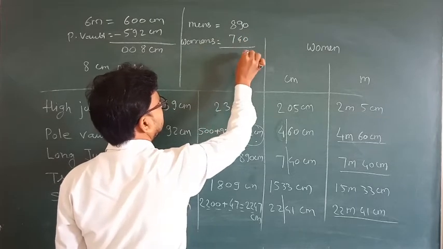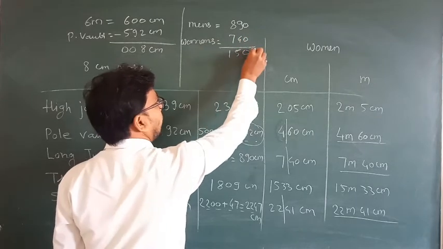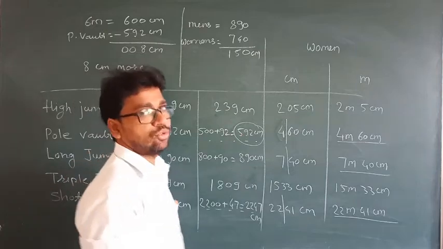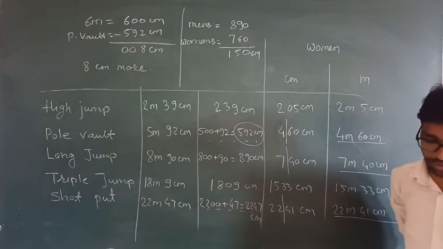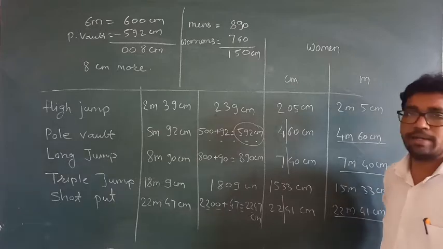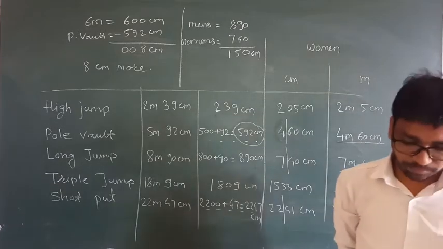So what is the difference? 150 centimeter. So the difference between the men's and women's record in long jump is 150 centimeter.